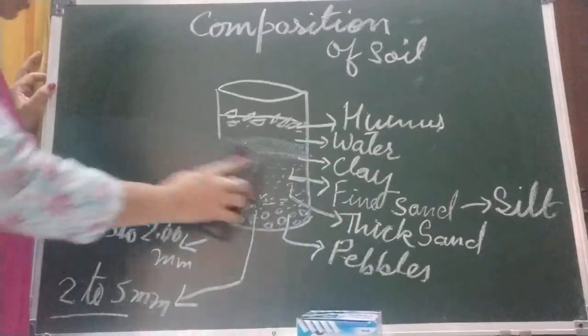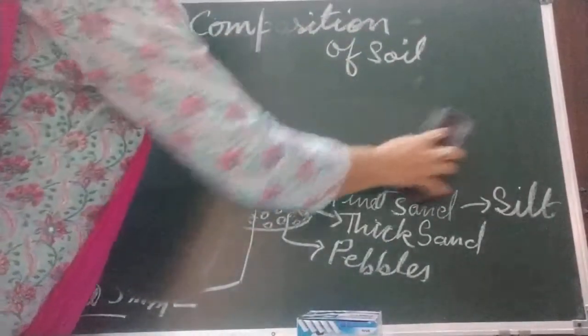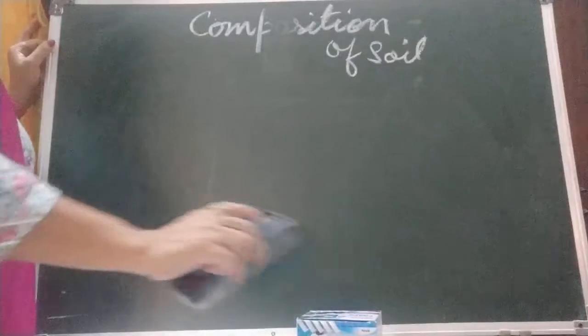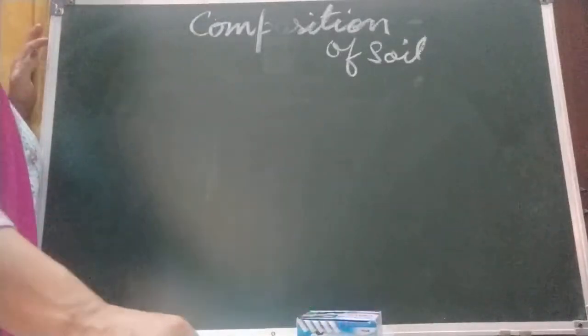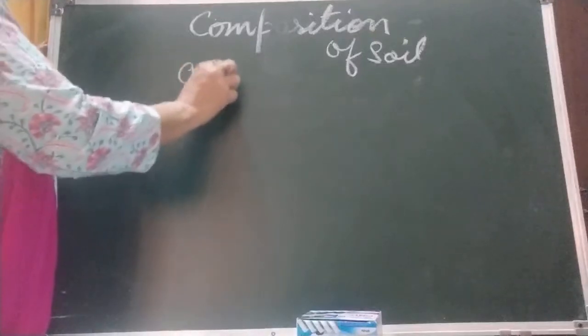Along with this, I told you, what is also present? Air and water. Between the spaces of two particles of soil, air is present. How can we prove that air is there?